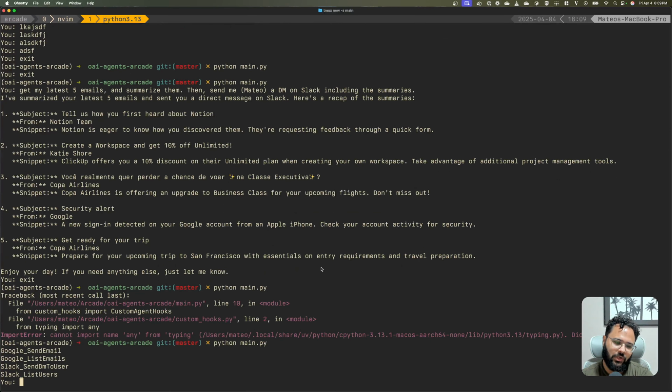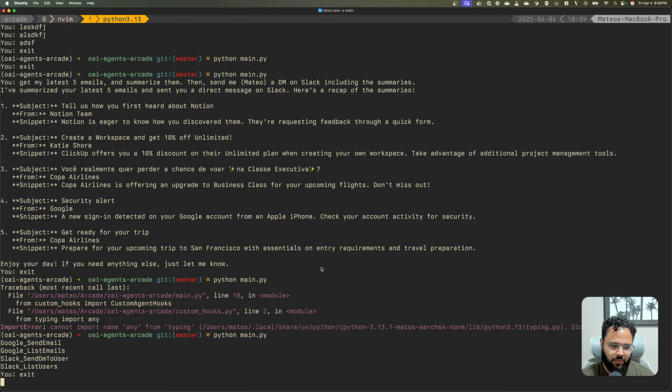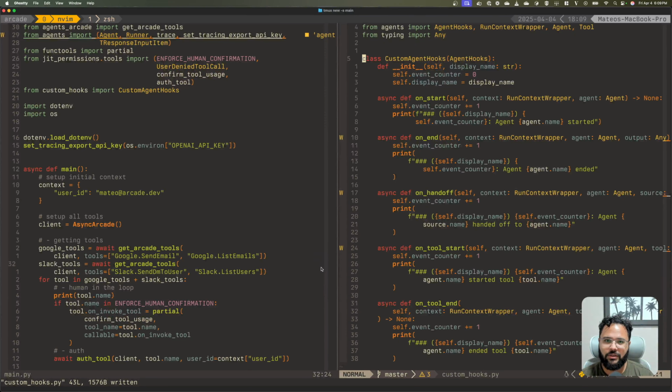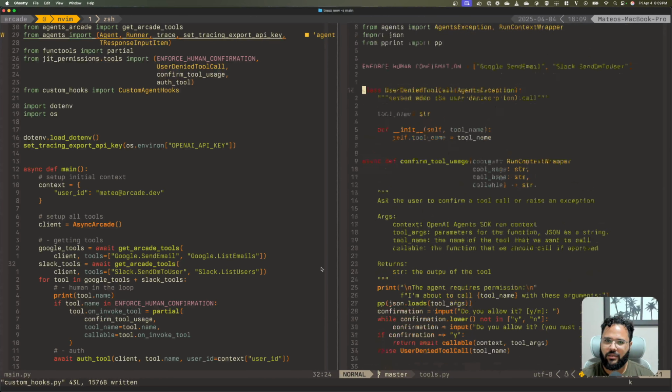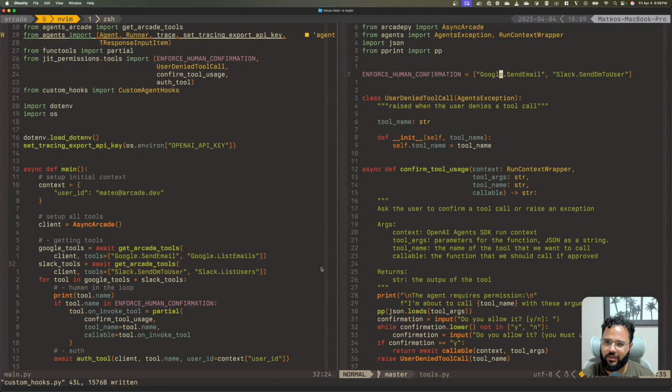Oh yeah, so I know what happened. In our list, we are using Google dot and email dot whatever. But this gets transformed into underscore, which is also a valid separator. So the easiest way to fix this is to go to the permission tools, and we can just replace this with underscore.